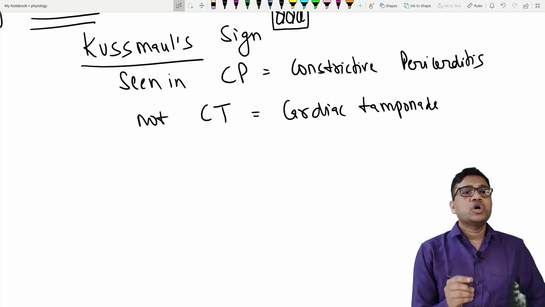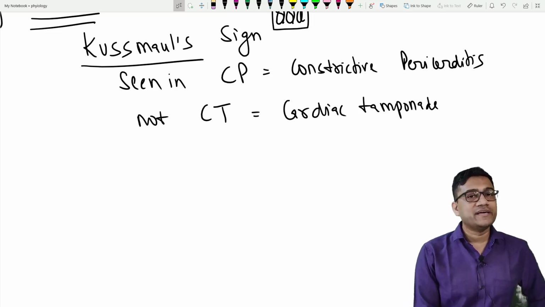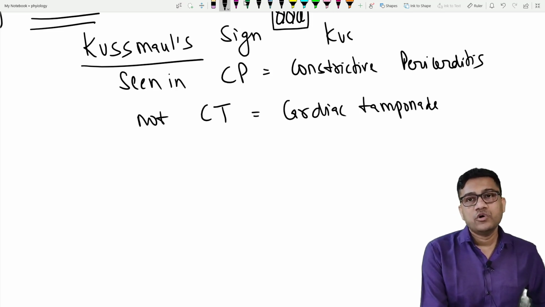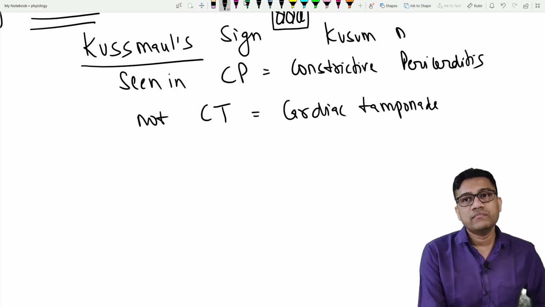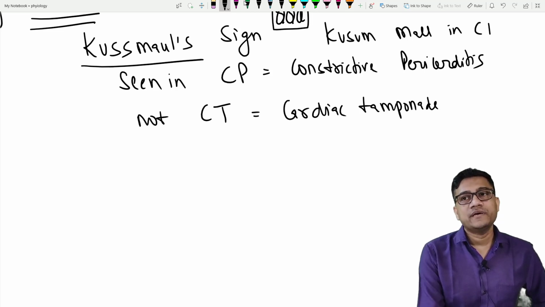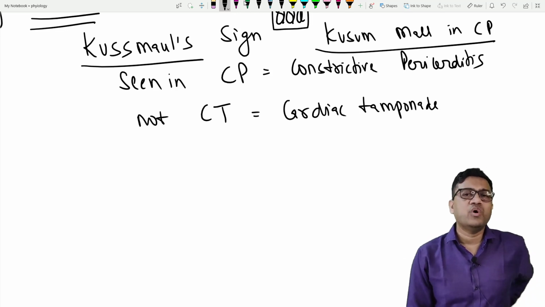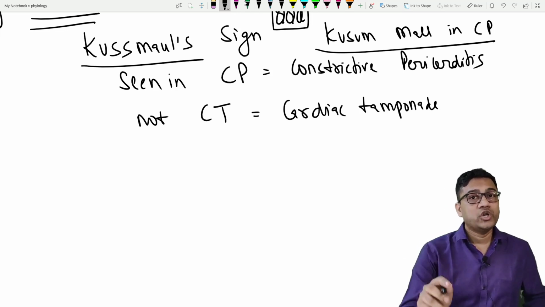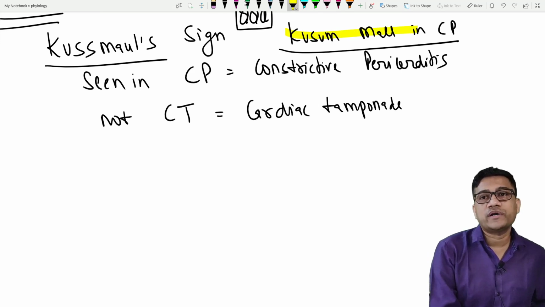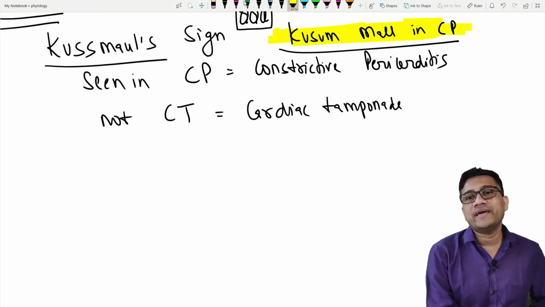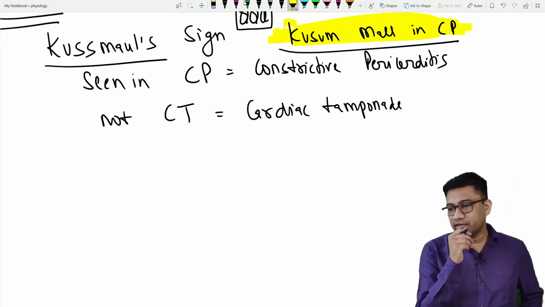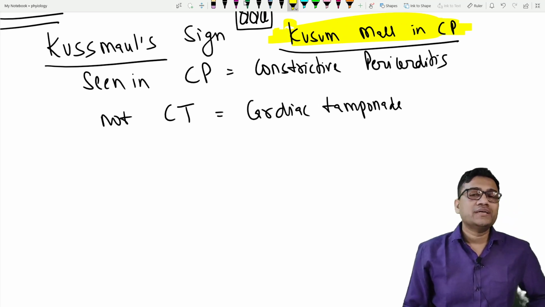So remember, कुसुम मॉल गई किधर? CP में. So you can remember, a girl named Kusum went to the mall, where? In CP, Connaught Place. So Kusum Mall is present in CP, not CT. So this is one very important mnemonic. So Kussmaul in constrictive pericarditis, Kussmaul is not in cardiac tamponade.